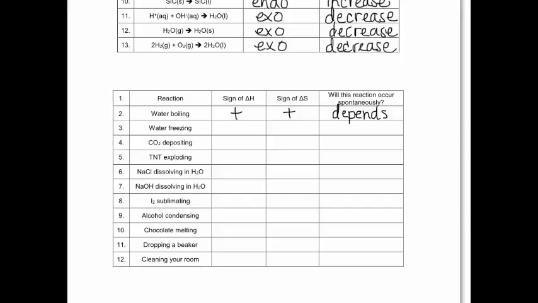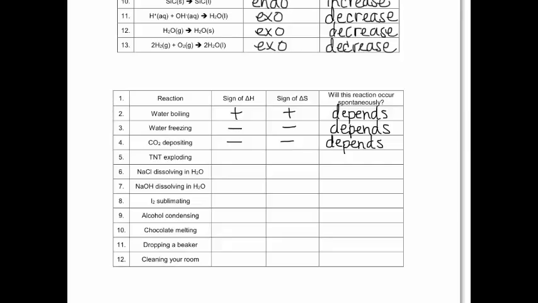Water freezing, that's going to be losing heat, so delta H is negative, but it is becoming more ordered, so we're losing chaos. So again, signs are the same. The spontaneity depends on temperature. Carbon dioxide depositing, so it's going from a gas directly to a solid. It's going to be losing heat. And going from a gas to a solid, we're actually going to be losing chaos as well. So this one's going to depend on the temperature.